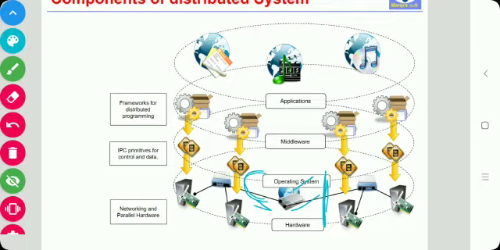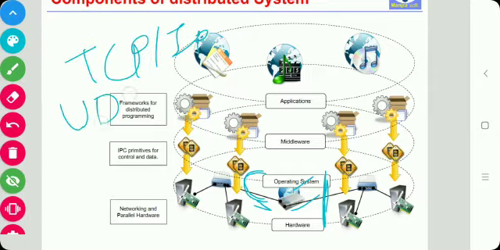For example, network connectivity between different devices is controlled by standards, and at the operating system level, IPC services are implemented on top of standardized communication protocols such as TCP/IP, that is Transmission Control Protocol, Internet Protocol, or User Datagram Protocol.